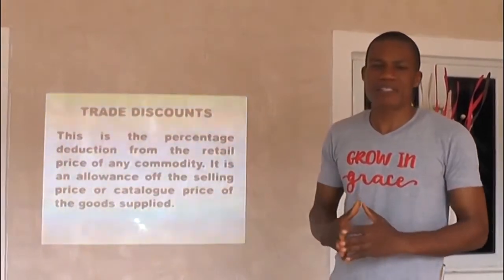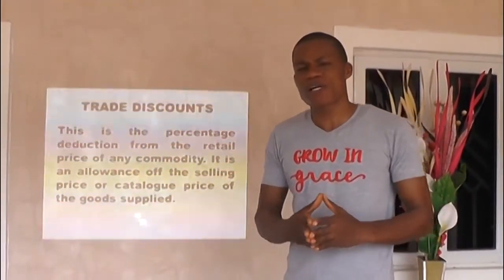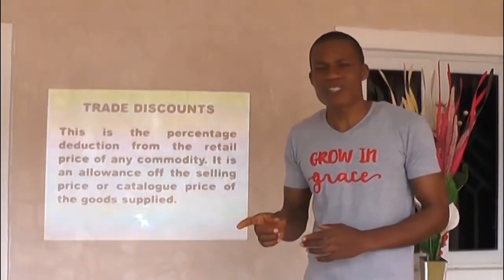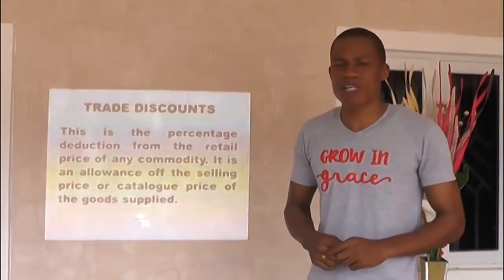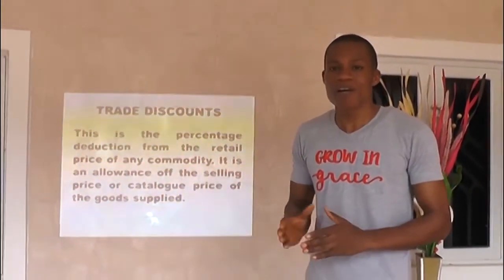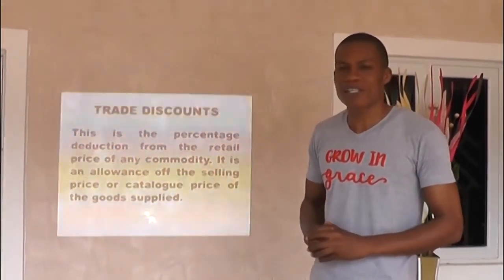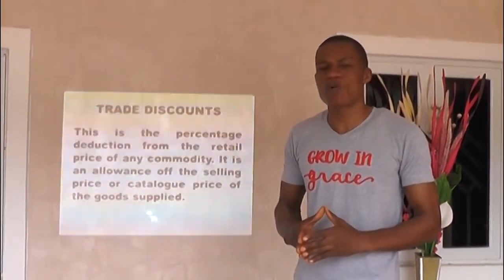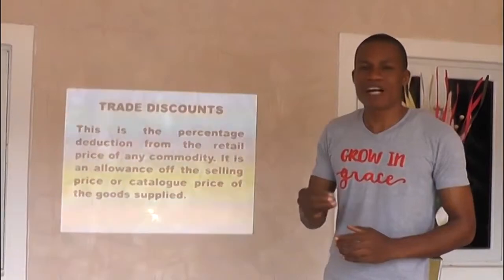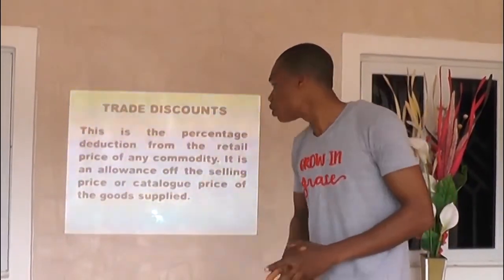This will mean that the customer will not be paying 1,000 naira, but rather 10% less of 1,000 naira, which is 100 naira removed from the 1,000 naira, meaning that the customer will now be paying 900 naira as the value for the product.